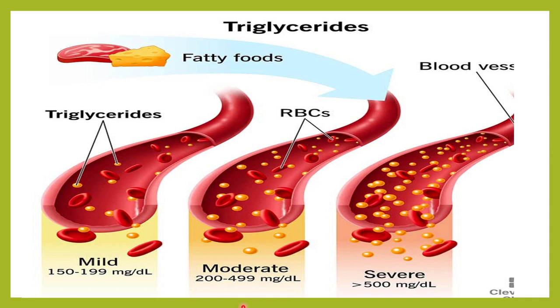So the main reason today why we see increased triglyceride is our lifestyle and increased consumption of food. There is no exercise, we live a sedentary life, there is obesity, people have a high body mass index. These are the main causes of increased triglyceride.